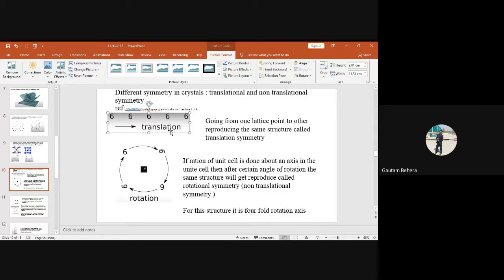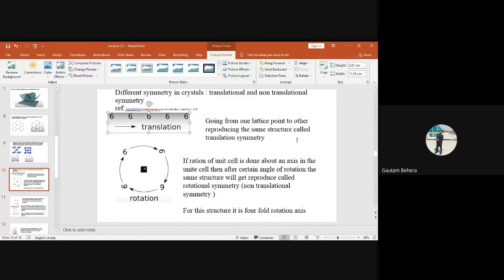For example, take a sodium chloride unit cell or a lattice of sodium chloride. Does anybody remember, I have shown you that in the earlier lectures? If you go in a diagonal direction, you will find the same ion. Suppose a chlorine ion is there. After a certain distance, you will again find the same chlorine, again and again. So that means I am translating in the diagonal direction of sodium chloride, finding the same atom. That means I am reproducing the same structure.